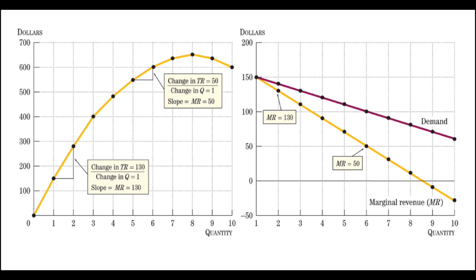The marginal revenue curve can be negative. When a monopoly raises output, the effect of the increase in quantity on total revenue is twofold. 1. A positive effect, since one more additional unit is sold. 2. A negative effect, since selling one more item forces the firm to lower prices.